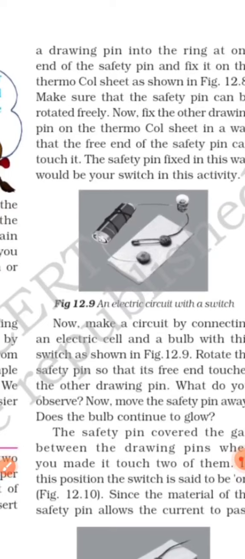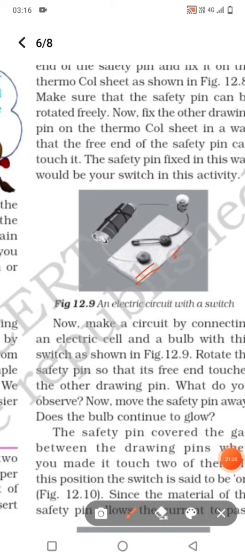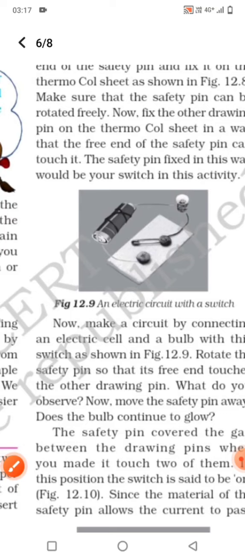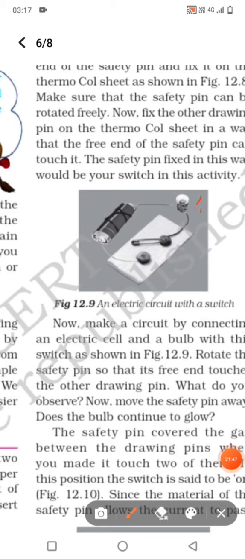We have to pierce the board pins into the thermocol and attach the safety pin. The safety pin has a hole like this. We connect the wire to it and pierce the board pin through it. This wire is connected with the terminals of the bulb. The bulb is connected through the wire with the positive terminal of the cell, and the other one is the negative terminal. In this condition we can see the bulb will not glow.